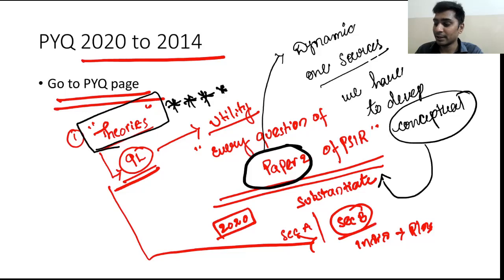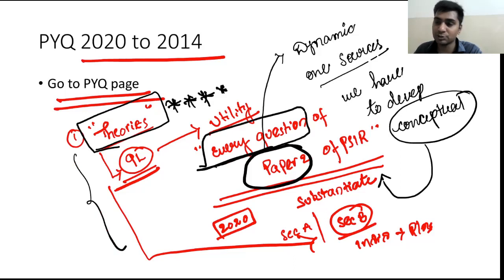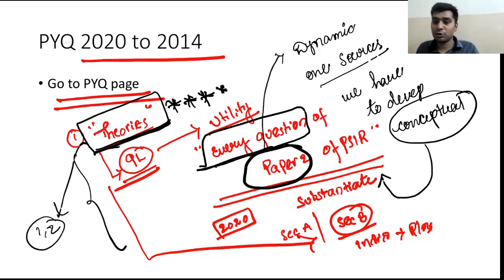How can we apply? Like the theories I have shown. Every question, I am telling you again, I guarantee you, bring any question from international relations paper 2 to me, I can substantiate it from these thinkers. Again, 1 or 2 points we will be writing about these theories or thinkers or proponents who have made this theory. Then our answer will become more dynamic. That is the point. Otherwise, if you are not reading this, the entire preparation of paper 2 is going to be worthless. Again, I am telling you, it is going to be worthless.